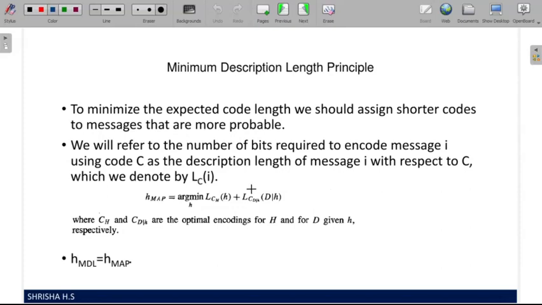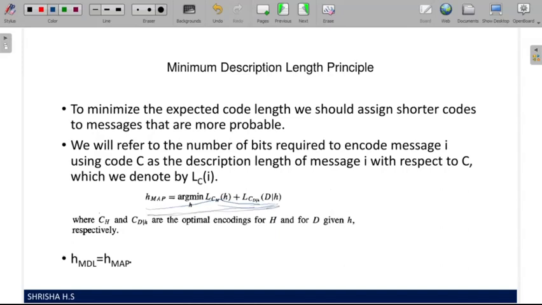If we assign shorter codes to the more often transmitted messages and longer codes to the rarely transmitted messages, then it will be very efficient. So we can convert to our formula.